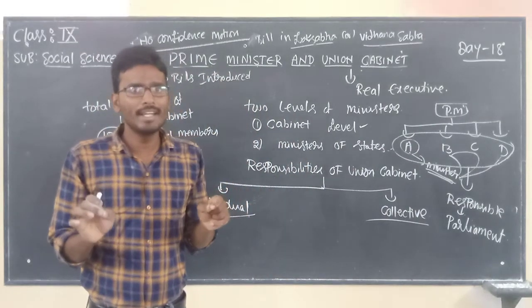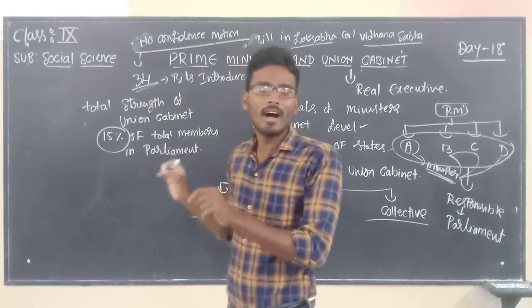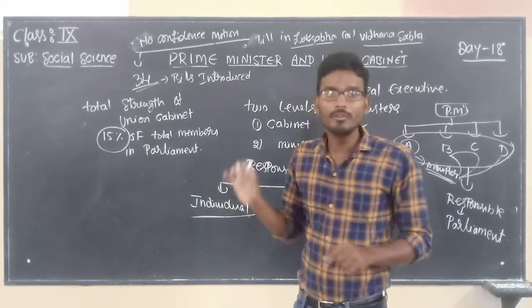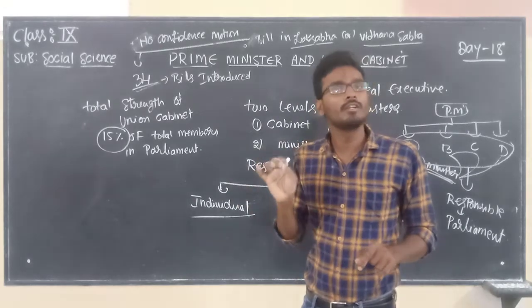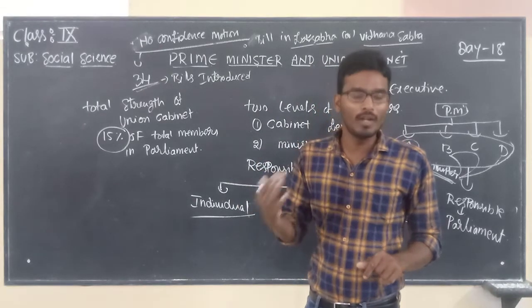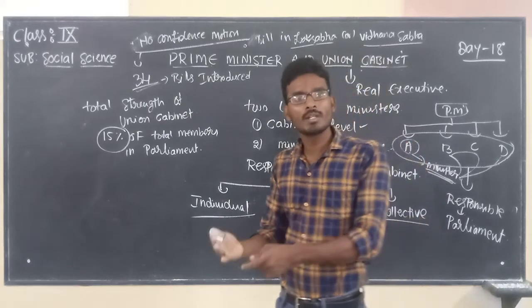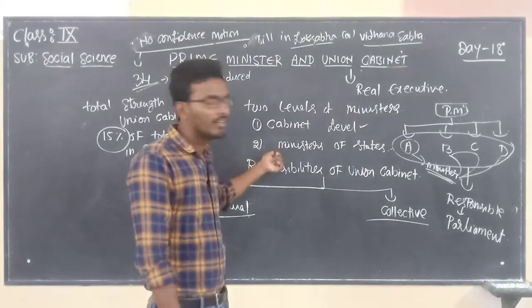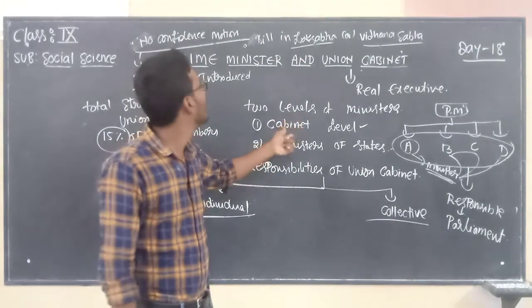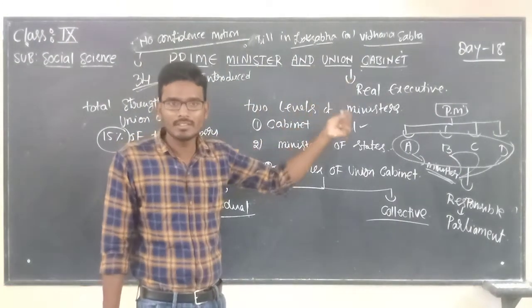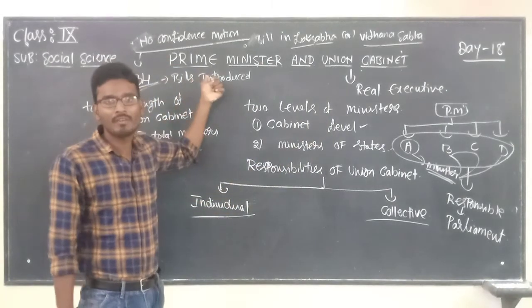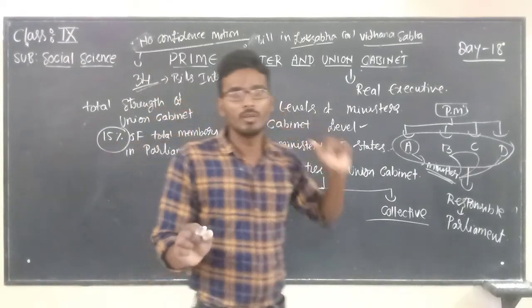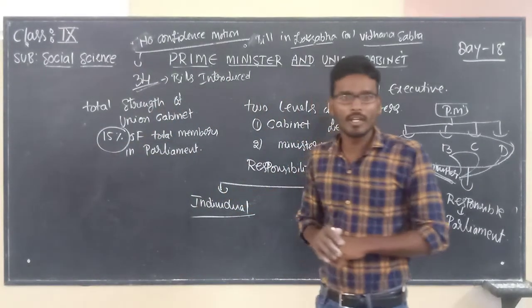So my dear children, this is the end of the lesson. A huge topic, a huge lesson, that is union government. In that union government, we discussed union legislature, Lok Sabha, Rajya Sabha, the president, and today we discussed the executive. In that we discussed the Prime Minister and cabinet, and finally we ended our union government lesson with no confidence motion. So this is all about the lesson union government.